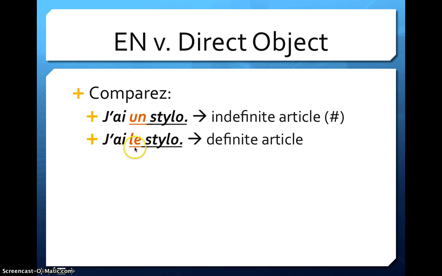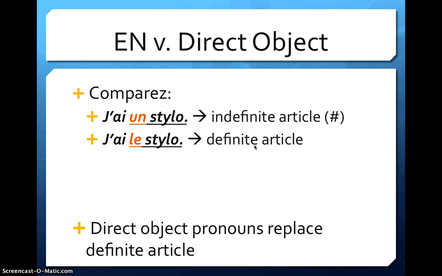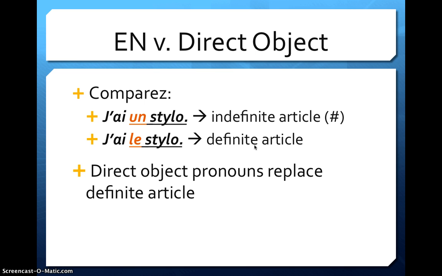And "j'ai le stylo," which has a definite article, means "I have the pen." One of these is going to be replaced by "en," and one is going to be replaced by a direct object pronoun, which is le, la, or les. Direct object pronouns replace definite articles. So basically, if you see a "le" here and you want to say it, you're going to use "le" as your pronoun. The first one has a number, "un," so it's replaced with "en" because we have a number. "J'en ai un," I have one.